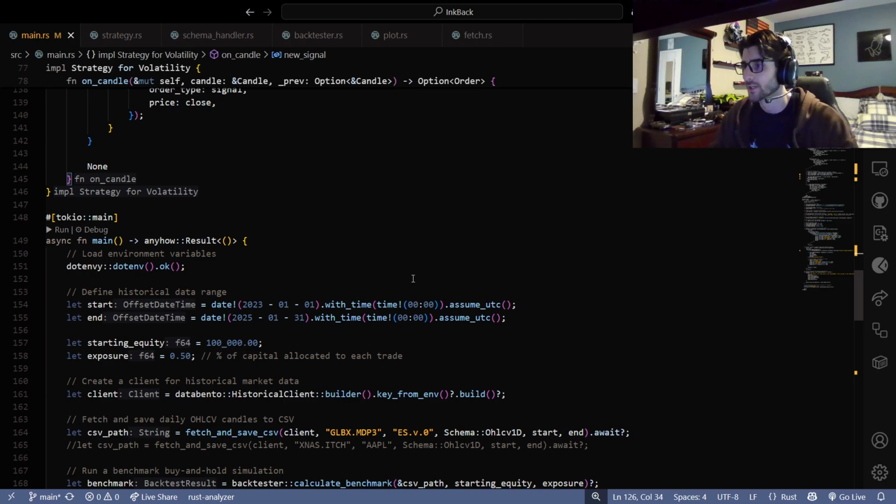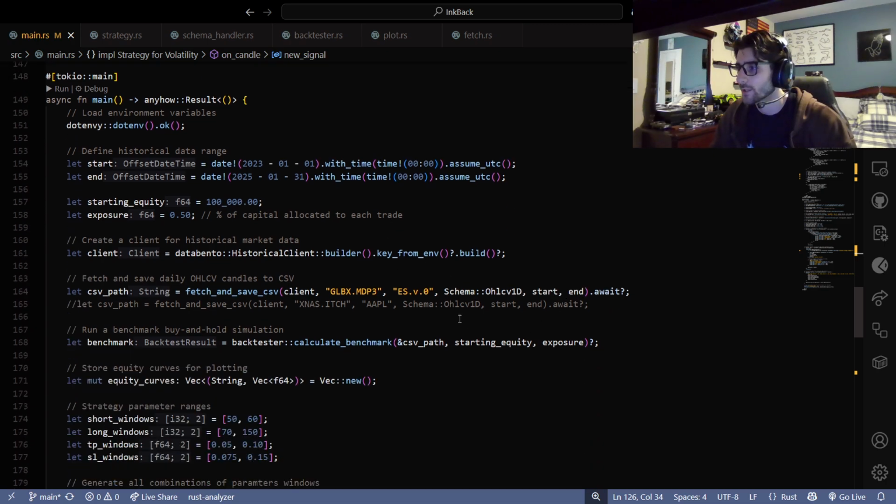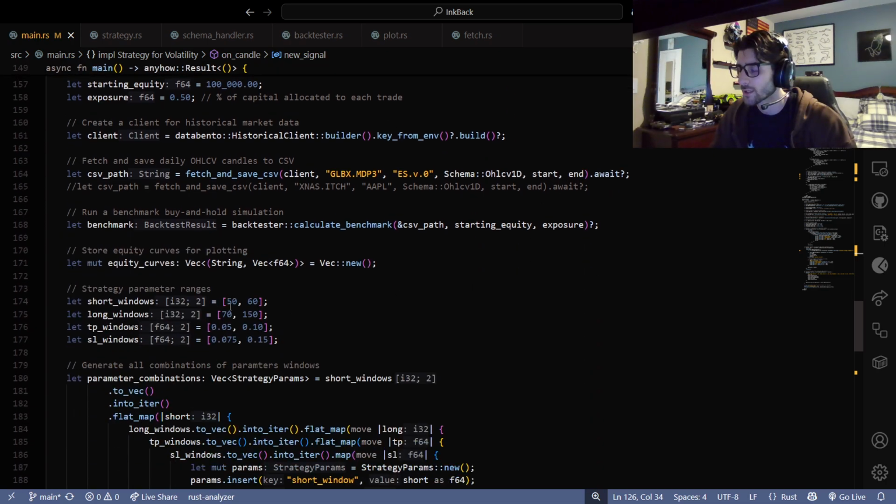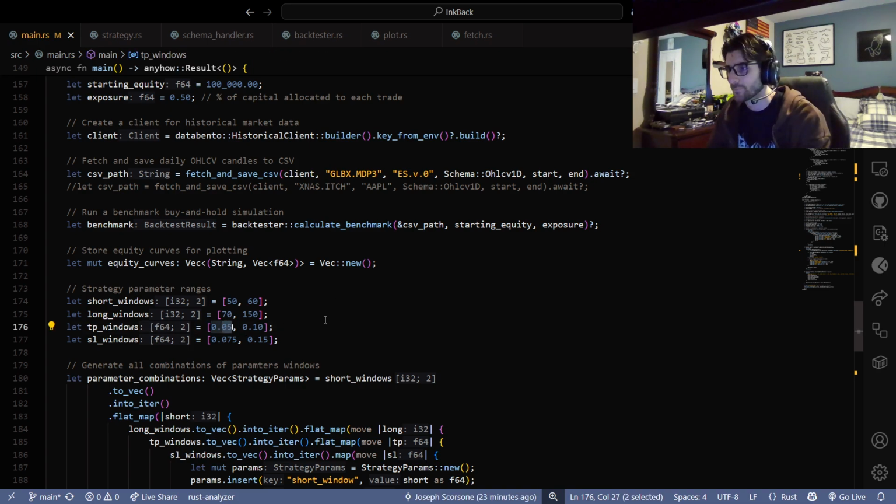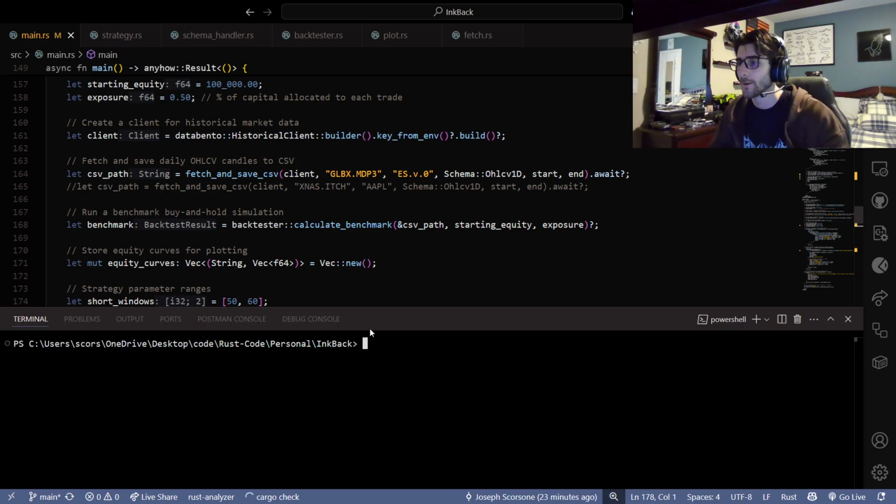Yes, yes, yes. Okay, cool. Now we're going to come down here. I still want to do it on ES. That's fine. Different parameters. That's good. Let's change this risk a bit. Let's use 10% and 15%, I guess. I don't know.